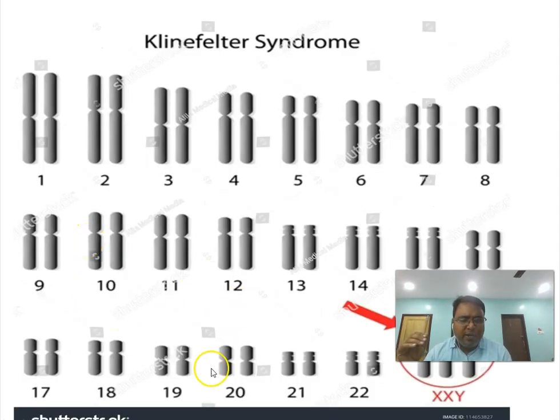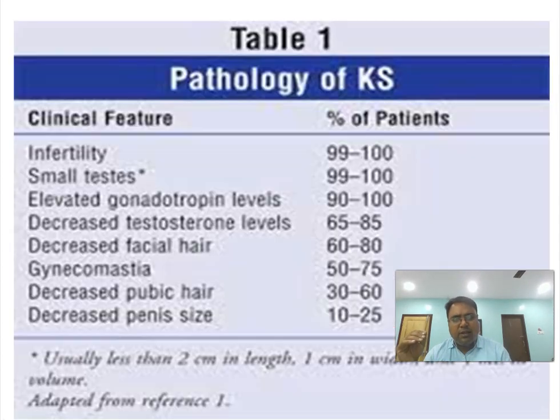Karyotype-wise, we will get 47 XXY. Clinical feature-wise, we will get infertility, small testis, and elevated gonadotropin levels in around 90 to 100% of cases. Other features like decreased testosterone, decreased facial hair, gynecomastia in around 60 to 70%, decreased pubic hair and penis size in around 20 to 30%. So this is a case of Klinefelter syndrome.